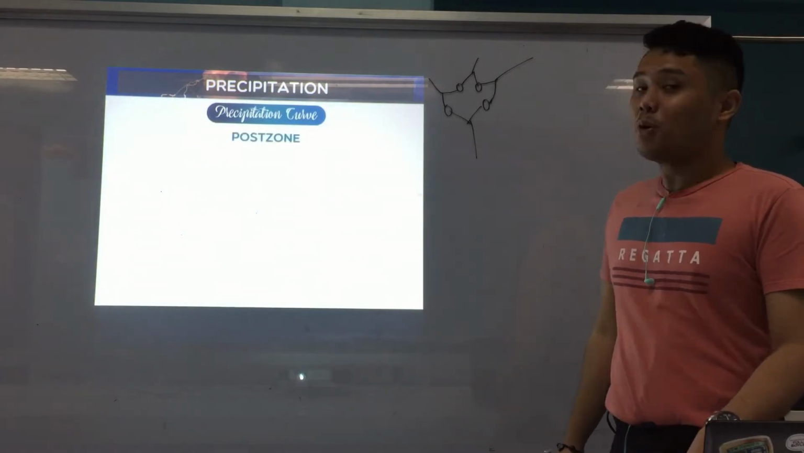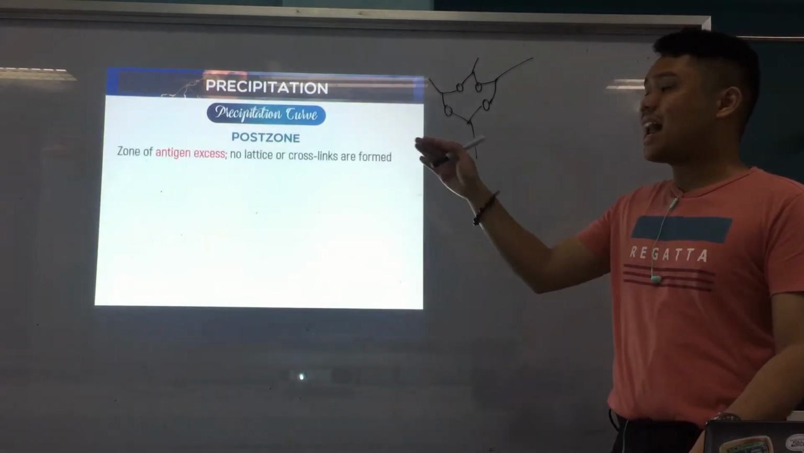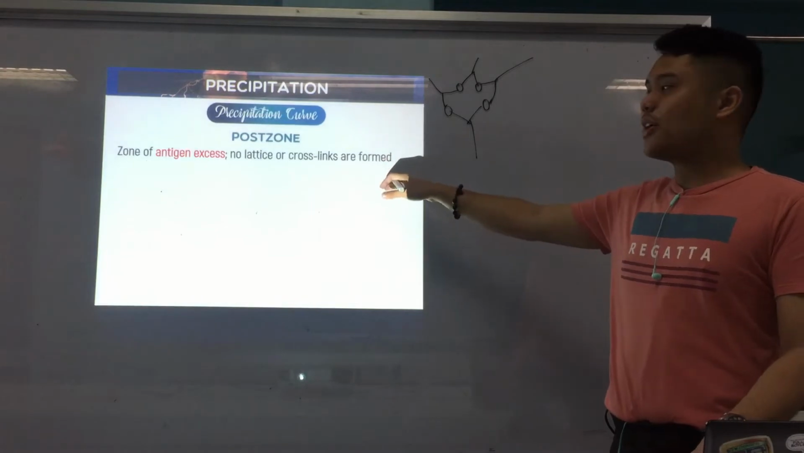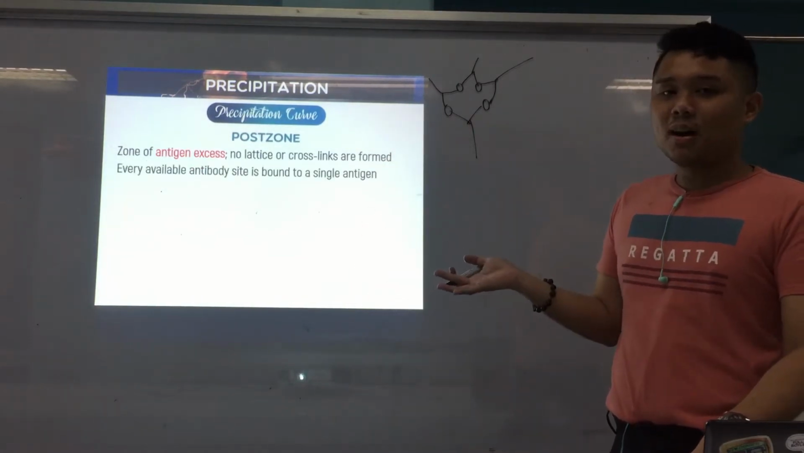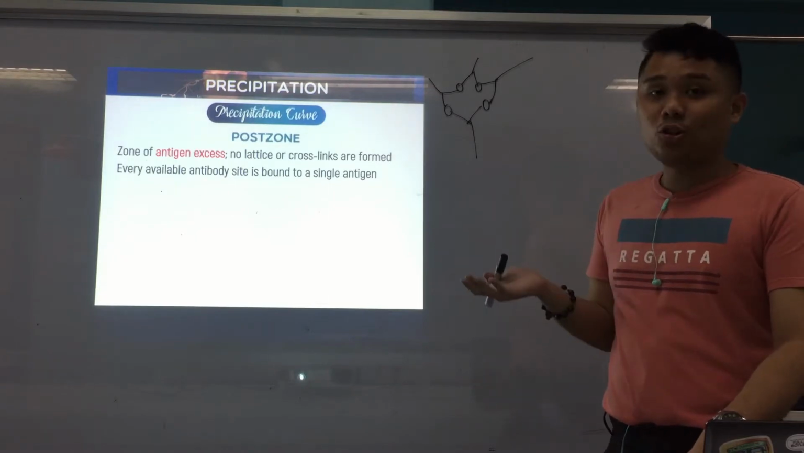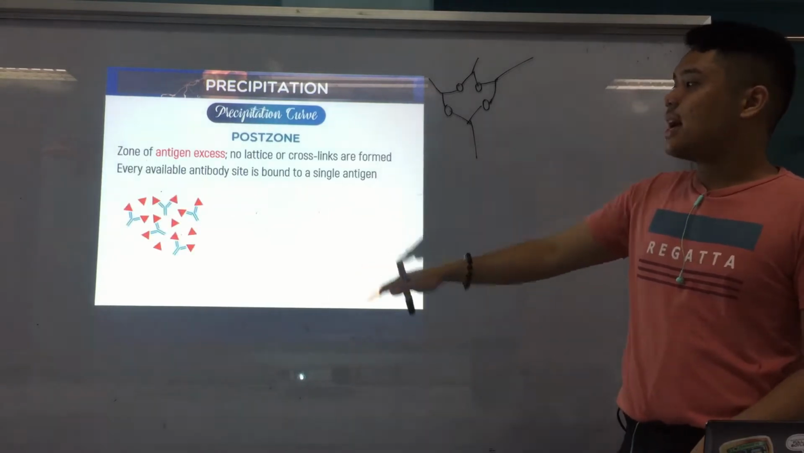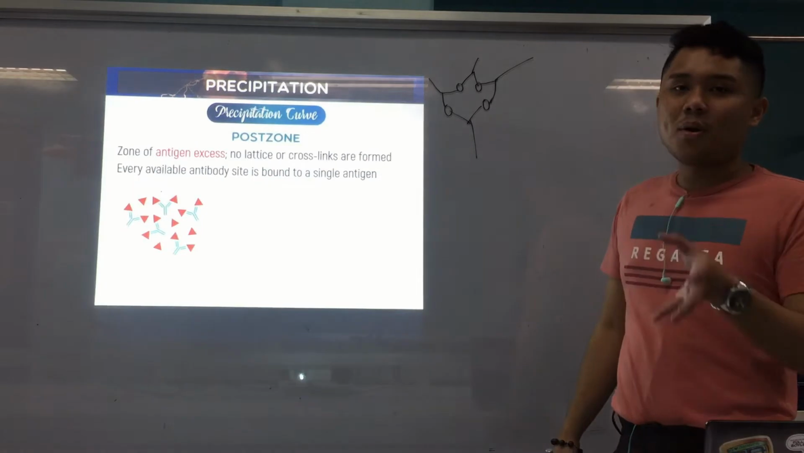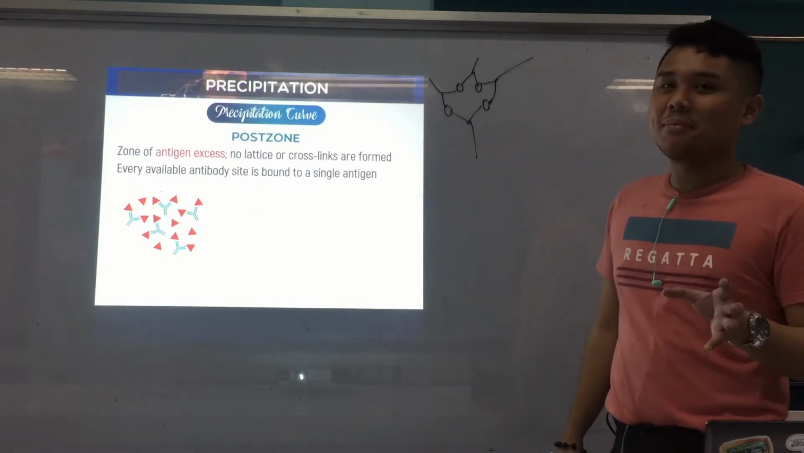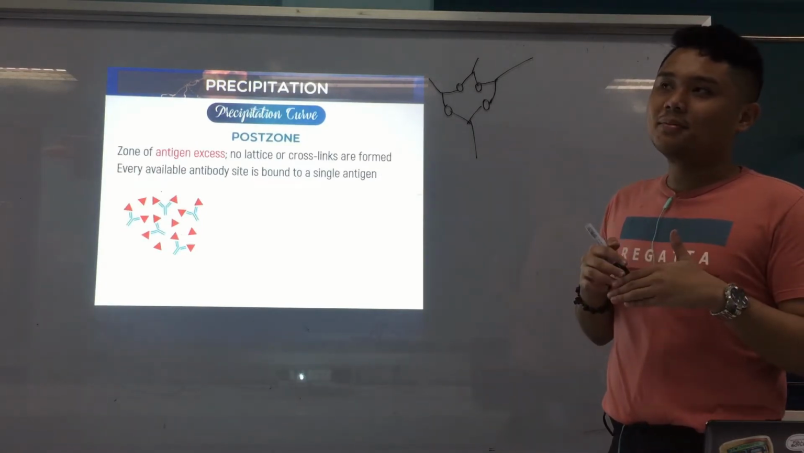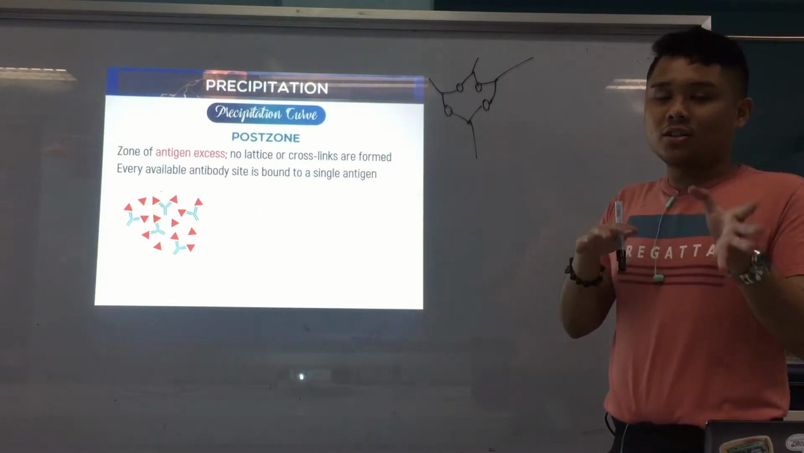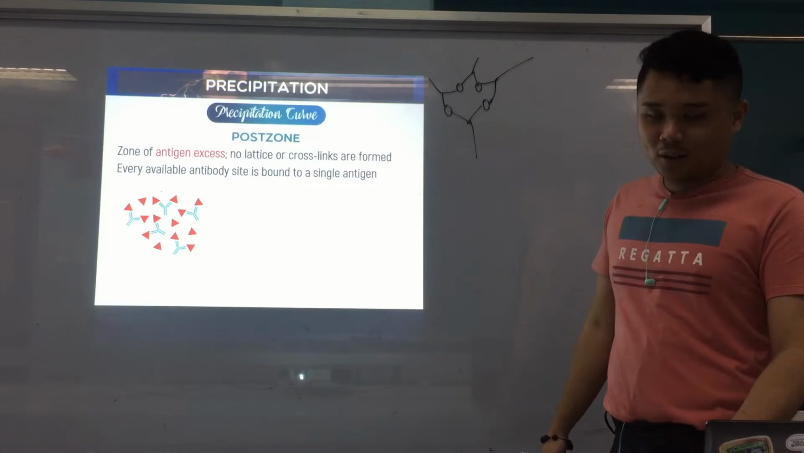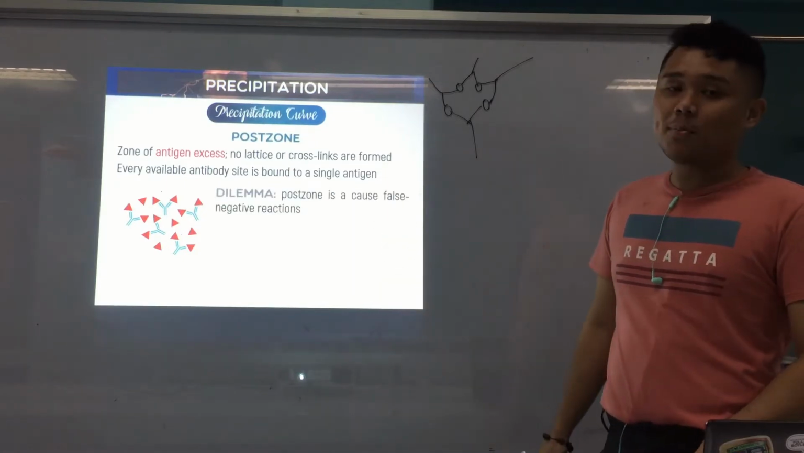And the last zone is the Postzone. Okay, by the name itself, it's antigen exists. Still the same situation, no lattice or cross links are formed. So every available antibody site is bound to a single antigen. So ayan, as you can see, daghan pang antigens na wala na bind. Alright? So napay mga antigens na wala na bind. So what it happens is, of course, wala dyan po yung lattice network na mahitabo. Kaya na may antigens na too much or na-excess. Alright? So what we do, our unsayang dilemma, it's still the same, false negative.